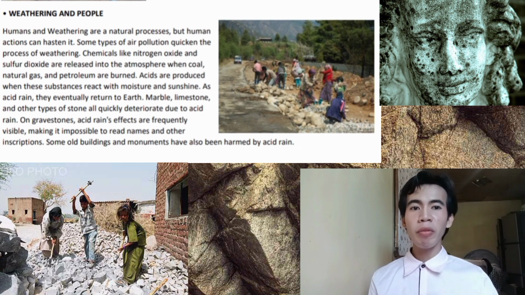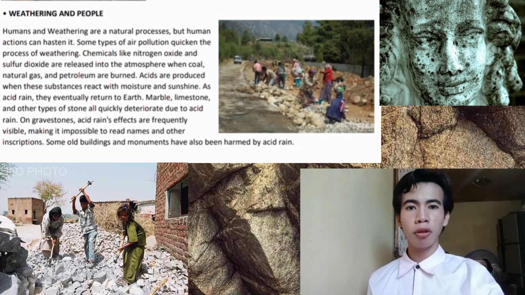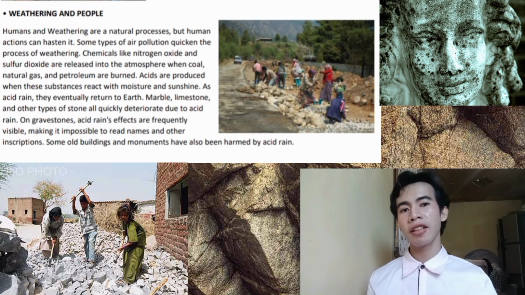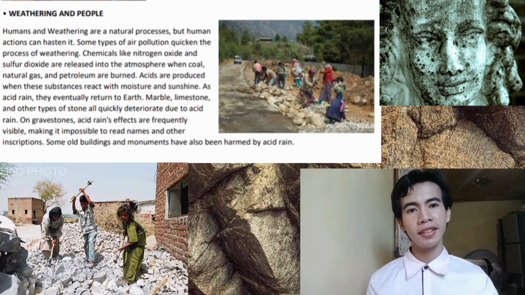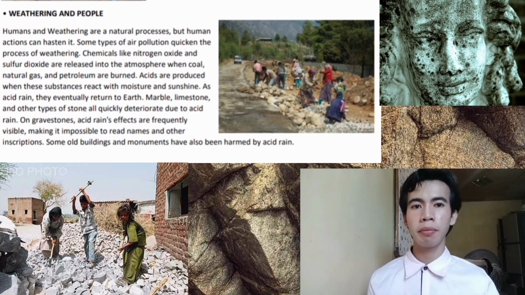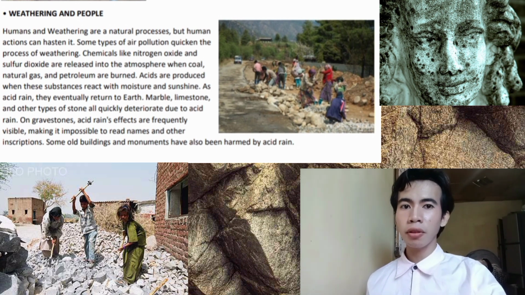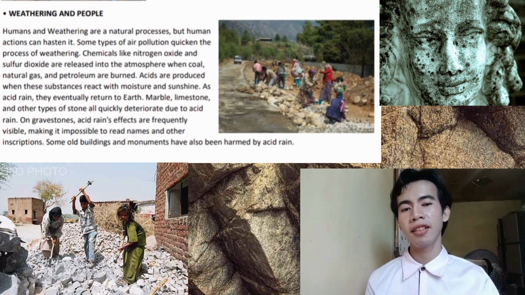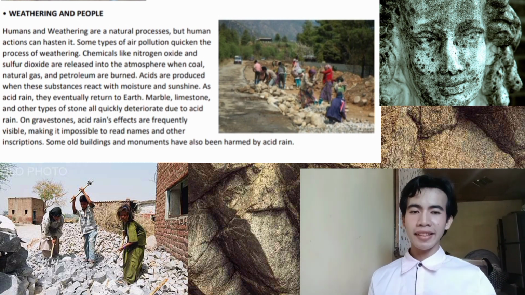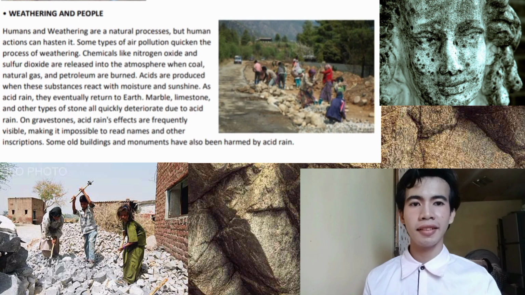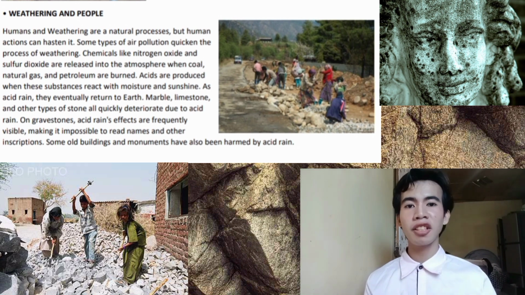Humans speed up the process of weathering, like by producing air pollution, which quickens weathering. Human activities like burning coal, natural gas, and petroleum release nitrogen oxide, carbon dioxide, carbon monoxide, and sulfur dioxide into the atmosphere. Acids are produced when these substances react with moisture and sunshine. As acid rain is produced, it eventually returns to the earth.